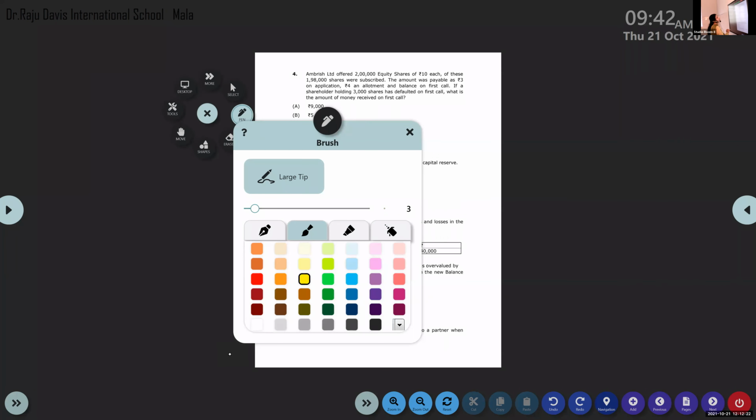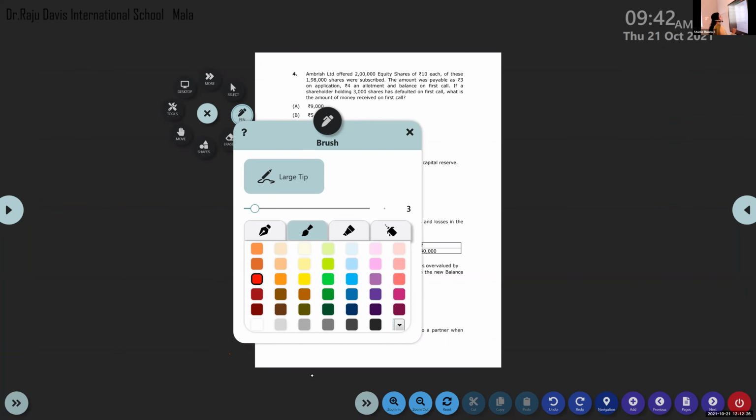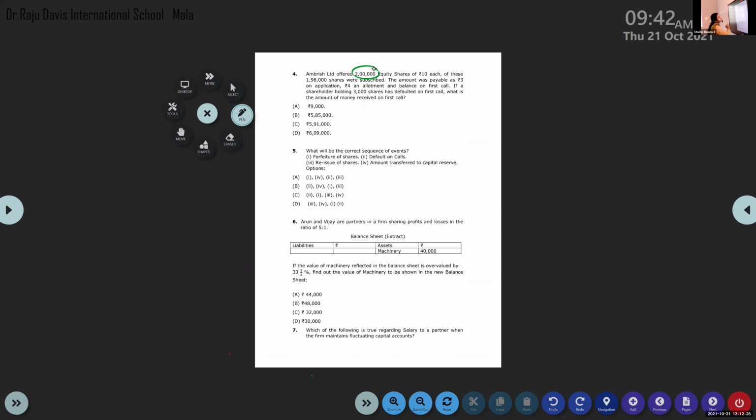Here actually there are 2 lakh equity shares, but you don't have to consider this 2 lakh because this is the case of under subscription. We have received applications only for 1,98,000, so we have to consider only these 1,98,000 shares.